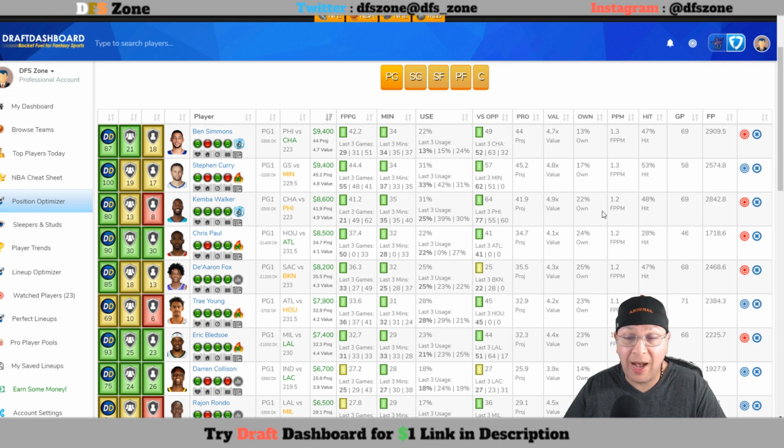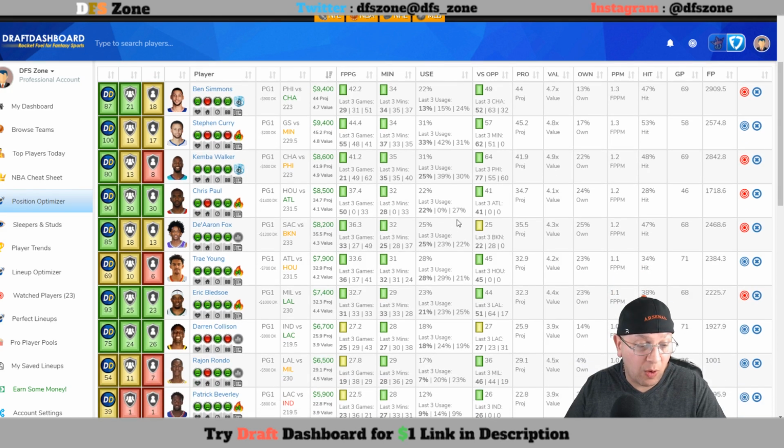His ownership projection is going to be a little bit higher than Ben Simmons, but that's quite all right. This is not too bad at the moment. But it is a great price tag for him. 48% of the time he meets $8,600 value, and I'm sure at that $8,100 price tag on DK it is closer to 50, 51%. So Kemba Walker is definitely in play, someone you can consider if you're not on Ben Simmons.